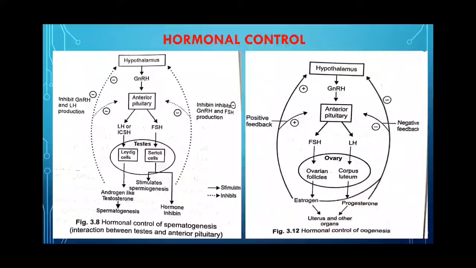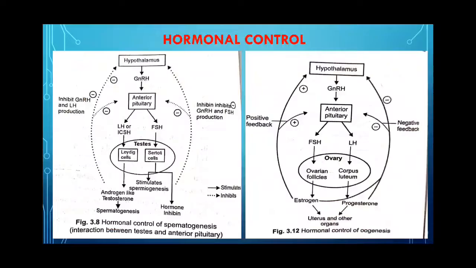So, first we will see spermatogenesis. Here we see the interaction between the testis and the anterior pituitary. Now, the hypothalamus secretes GnRH and it stimulates the anterior pituitary to produce two gonadotropins, that is LH and FSH, that is luteinizing hormone and follicle stimulating hormone.